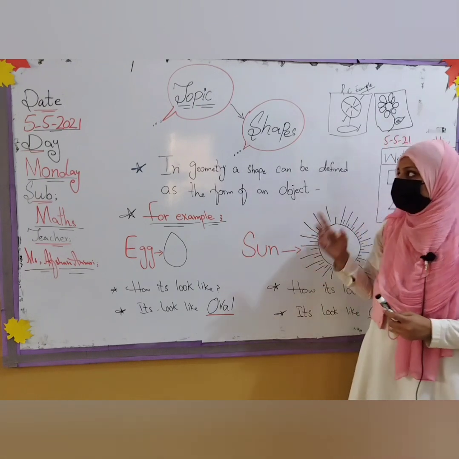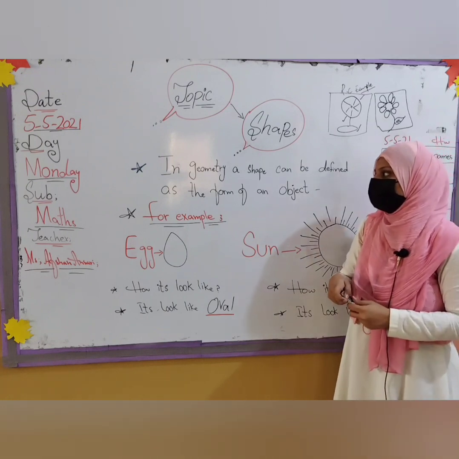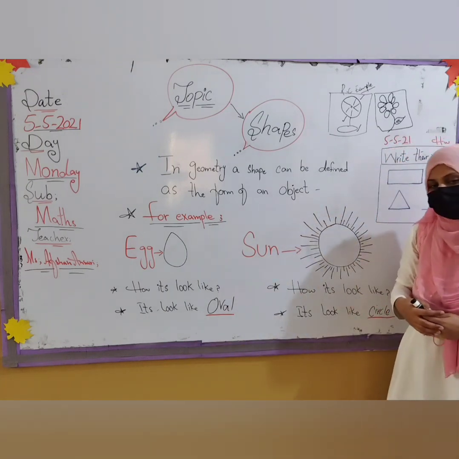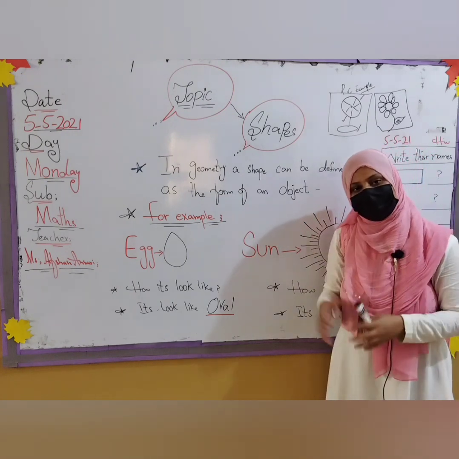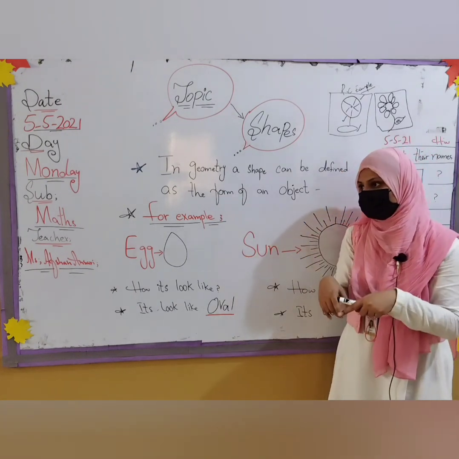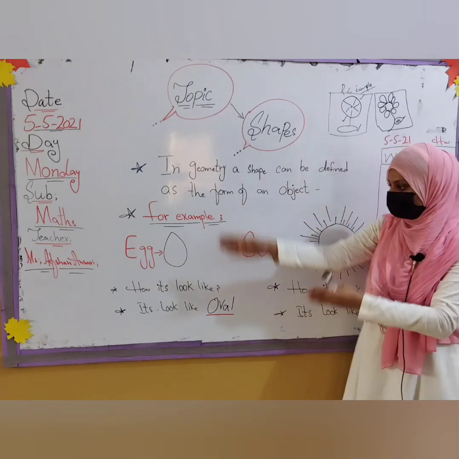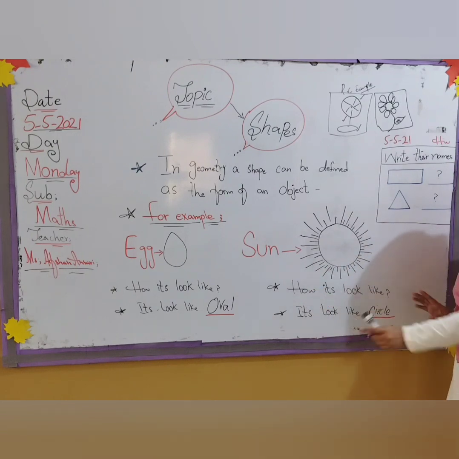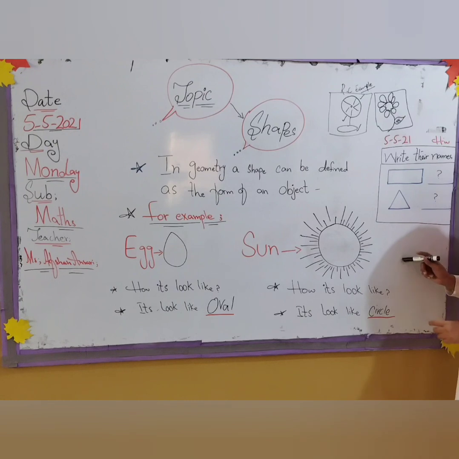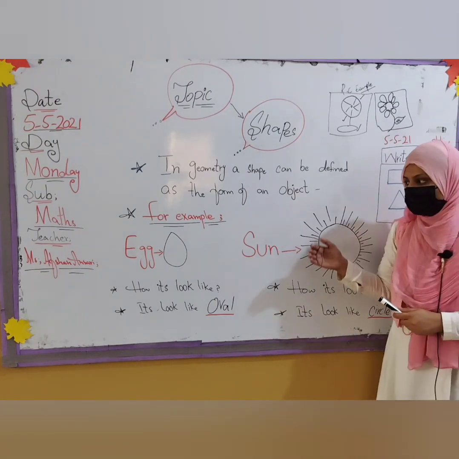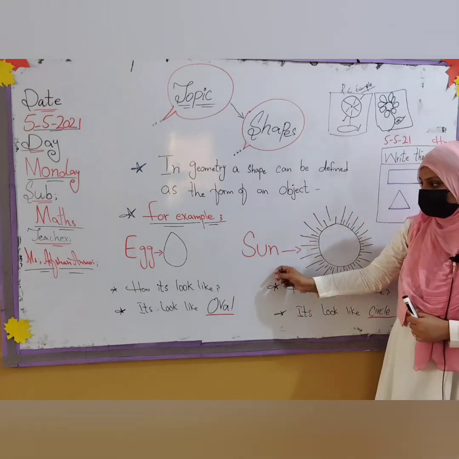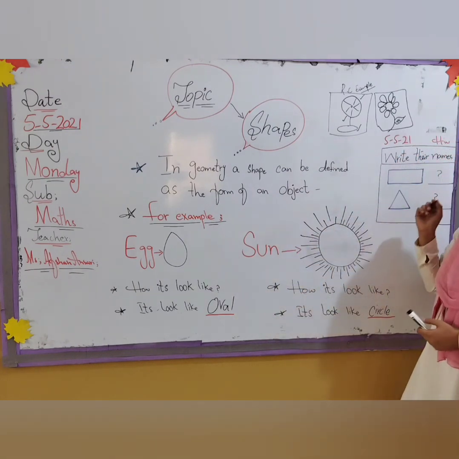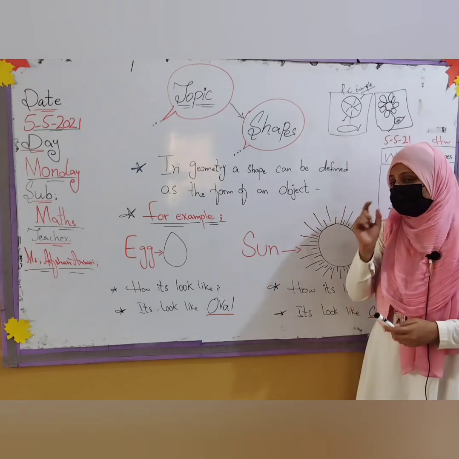One more time I am telling you, what do we call shapes? So in geometry, a shape can be defined as the form of an object. The form of any object is its shape. Like if one board is there, see this is the board, which shape is this? Which shape is your board, your white board? This is looking like a rectangle, which I have given you in your homework as well. Fine everyone. So you have to do this work in your copy, not this one. This is just for example. This work should be in your copy. And the topic on the index, shapes.